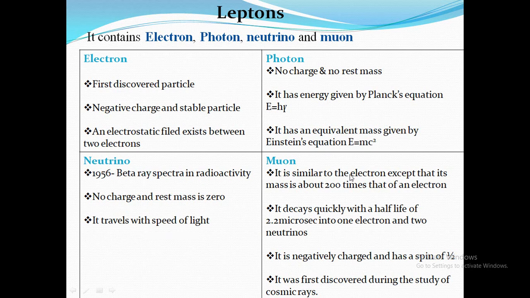Muon. Muon is similar to electron, but the only exception is that its mass is 200 times that of the electron. It decays quickly with a half-life of 2.2 microseconds into 1 electron and 2 neutrinos. It is negatively charged and has a spin value of 1 by 2, so that it follows the Fermi-Dirac statistic and is called a fermion. It was first discovered during the study of cosmic rays.